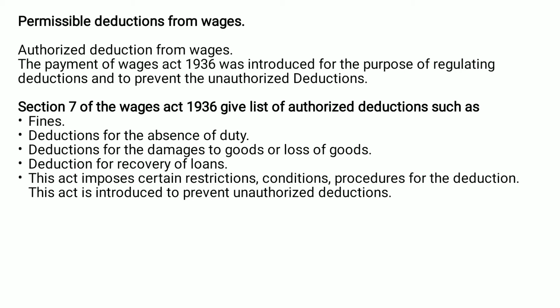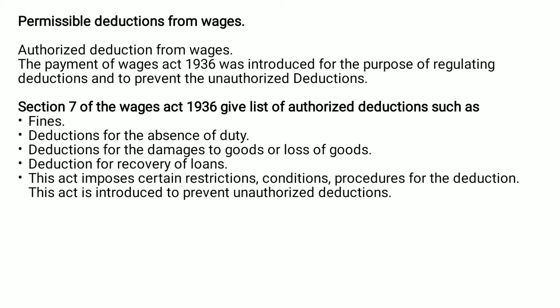What are the permissible deductions from wages? It is the authorized deduction from wages. Wages Act 1936 was introduced to regulate the deductions and prevent the unauthorized deductions. So, what are the authorized deductions?